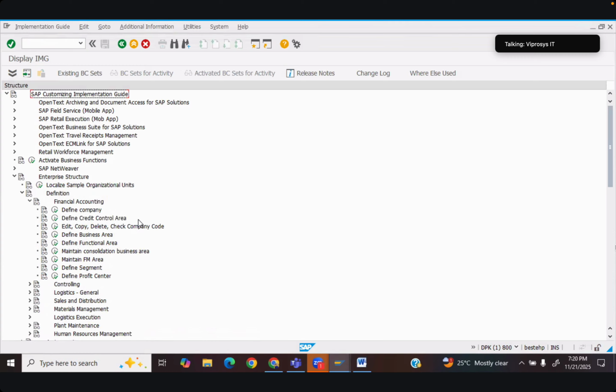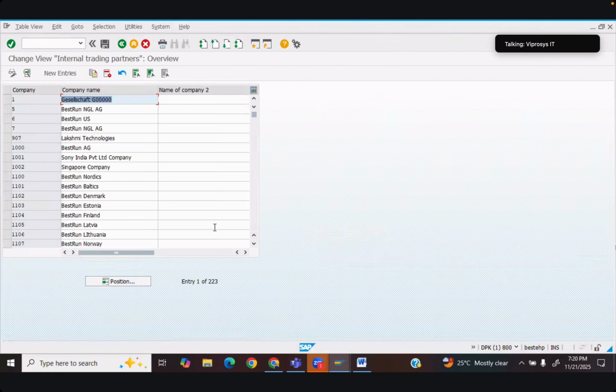In financial accounting, we'll have something called define company. What we are going to do is first create a company, and then we'll go ahead with the company code as well. So I clicked on define company, and now I'm clicking on new entries.